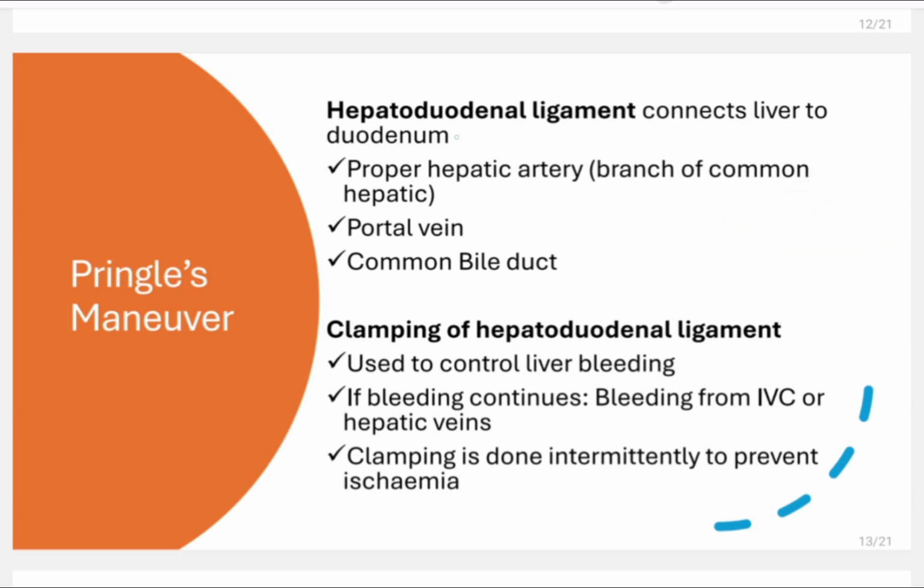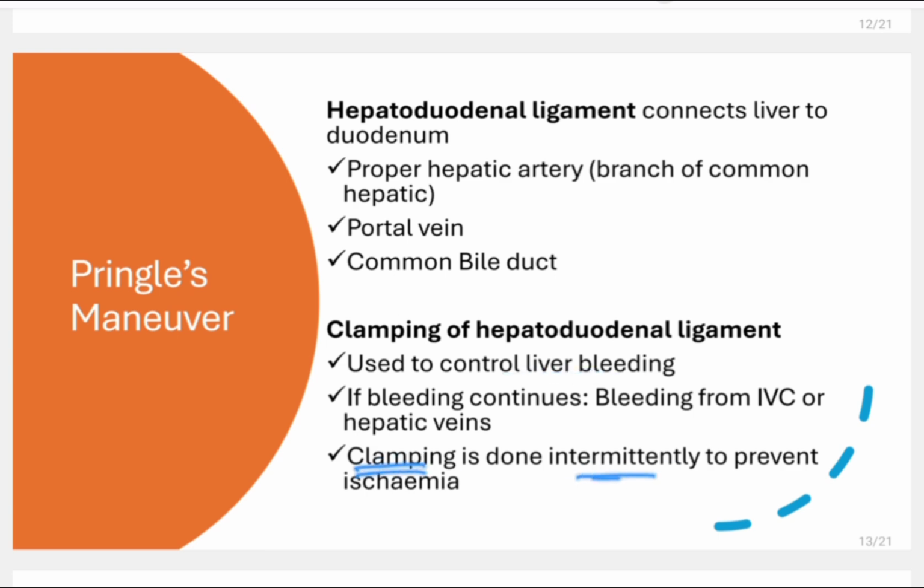There is something called hepatoduodenal ligament. It connects liver to duodenum. And this hepatoduodenal ligament contains the hepatic artery, portal vein, and common bile duct. So if you clamp this hepatoduodenal ligament, what will happen? The bleeding will be controlled if it is from the hepatic artery or portal vein. Bleeding will continue if it is from the inferior vena cava or hepatic veins. So this can help us in understanding the source of bleeding, as well as it controls the liver bleeding.